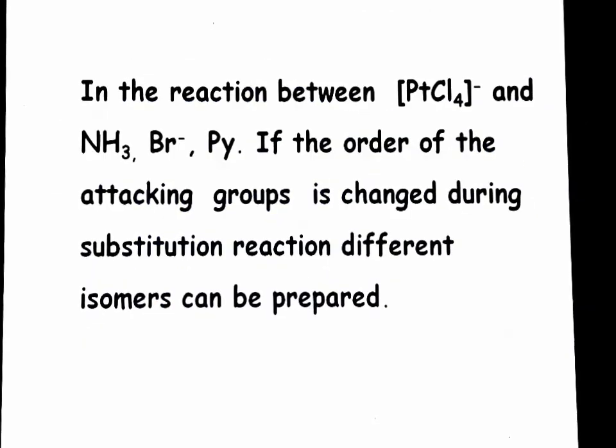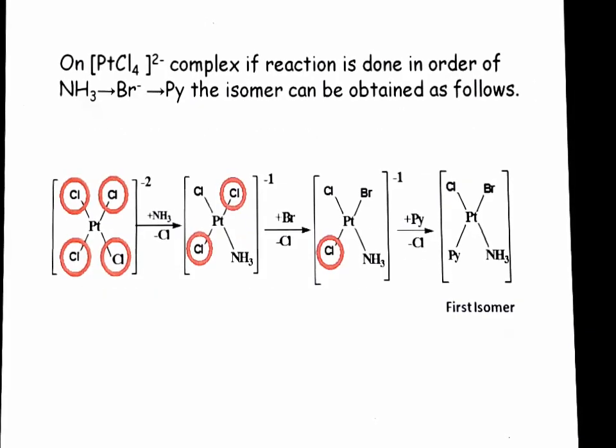In the reaction between tetrachloroplatinate and ammonia, bromine and pyridine, if the order of attacking group is changed during substitution reactions, different isomers can be prepared that we will see here. So this is the first example where we have taken tetrachloroplatinate. Here 4 chlorine ligands are attached with platinum, and since all chlorine atoms are same, their trans effect also will be same. So any one chlorine atom will be substituted by ammonia here.